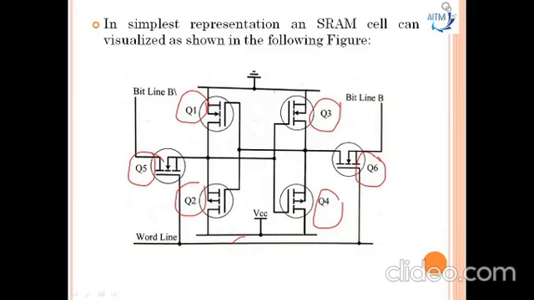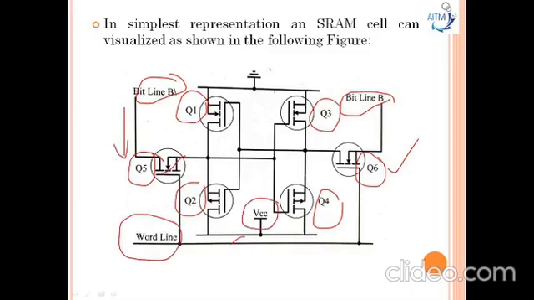Q5 and Q6 are used to control access to the bit lines, that is B and B bar. Whenever data has to be read or written, the data is represented by the bit lines, in the form of ones or zeros. A word line represents the address. VCC is the power supply and this is grounded. Got my point?